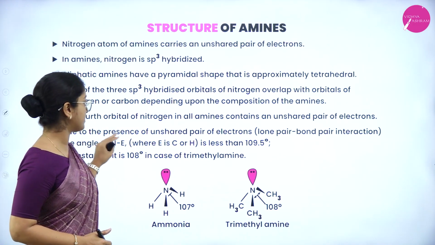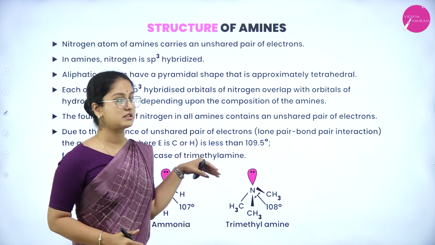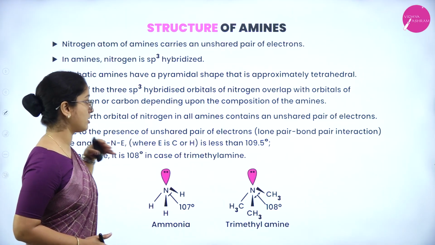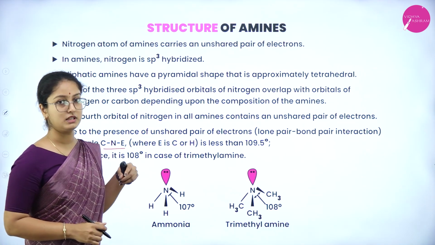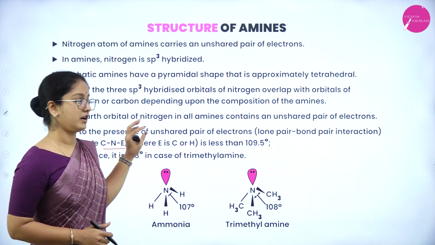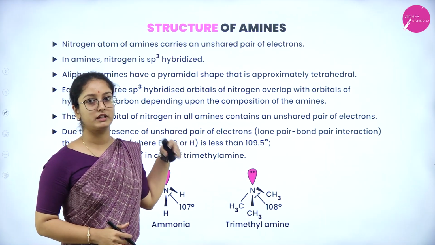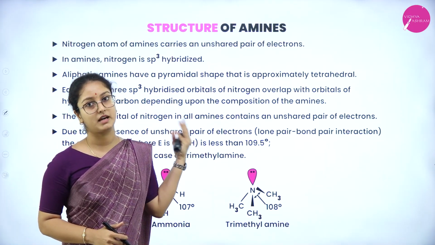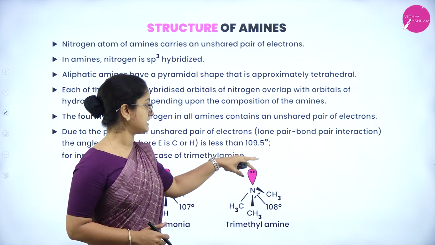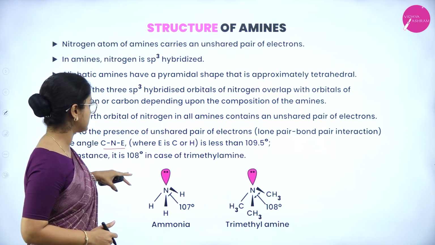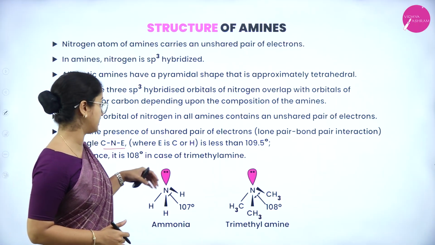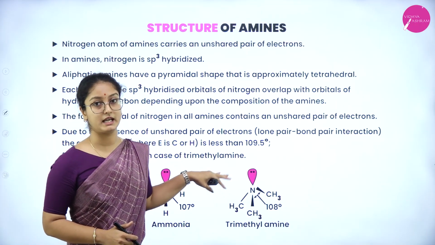Due to the presence of the unshared pair of electrons and also because of lone pair bond pair interaction, the angle between carbon, nitrogen and any other group, whether it is a carbon or a hydrogen atom, or an alkyl or aryl group, is less than 109.5 degrees. So for instance, it can be 108 degrees in the case of trimethylamine.